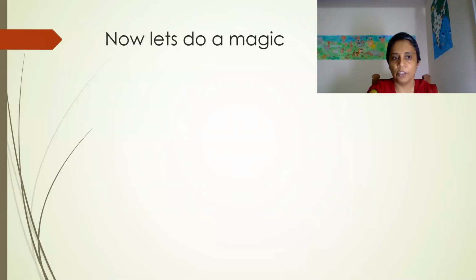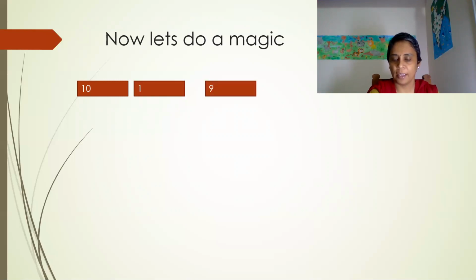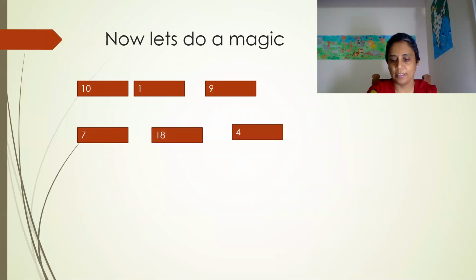You're going to write these numbers below your table, or whatever you have written. Next, 1. Next, 9. In the next line, again, 7, 18, and 4. Yes, one line is done. Two lines are done.